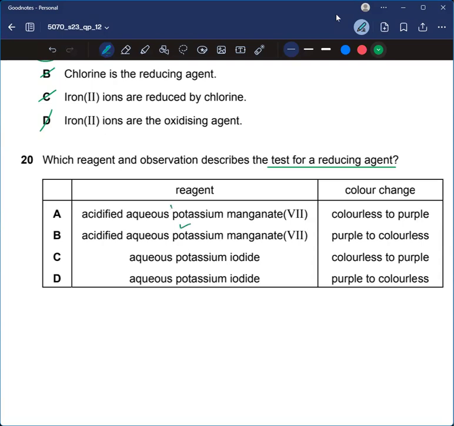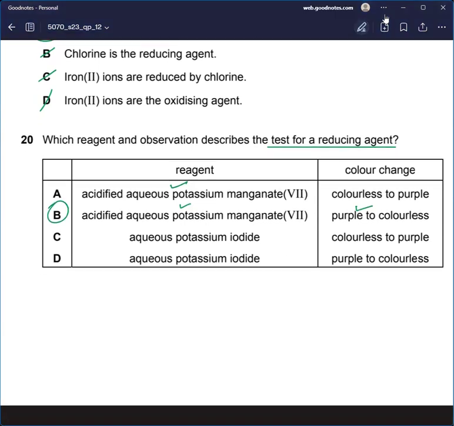The oxidizing agent is potassium manganate, and if the compound is a reducing agent, the oxidizing agent will show a color change. In the case of potassium manganate, it would be purple to colorless, definitely. So it's B.